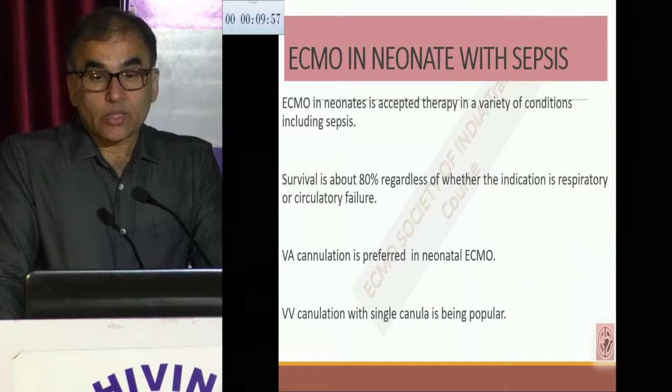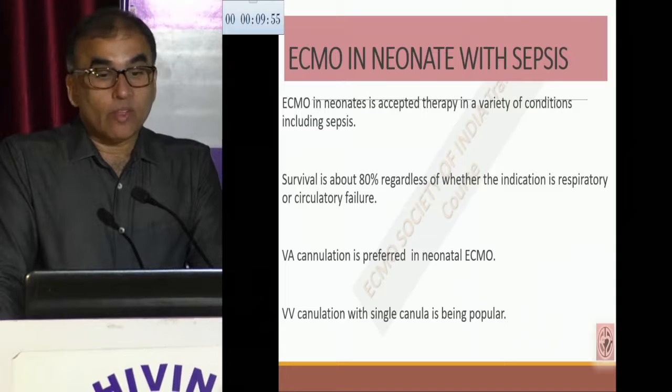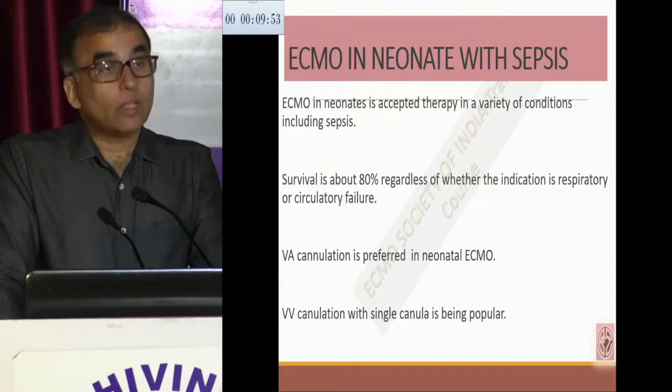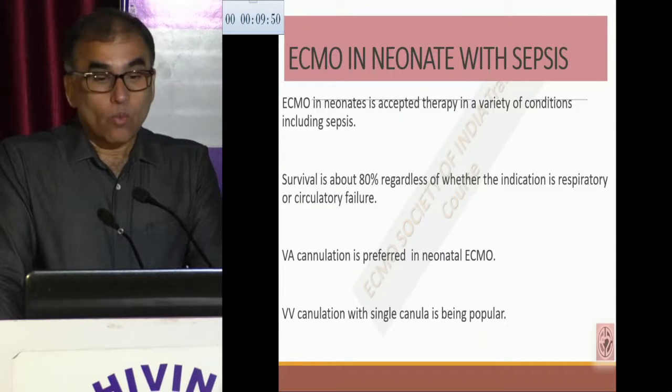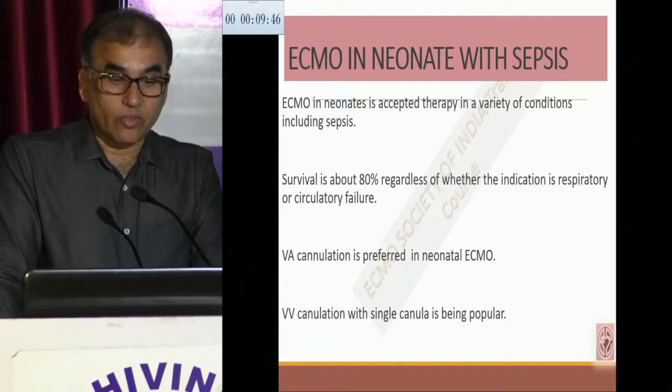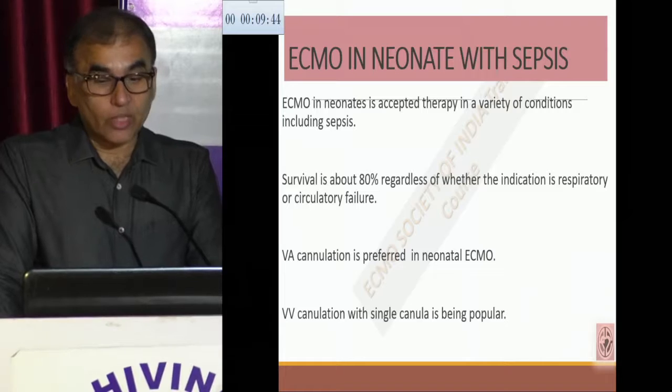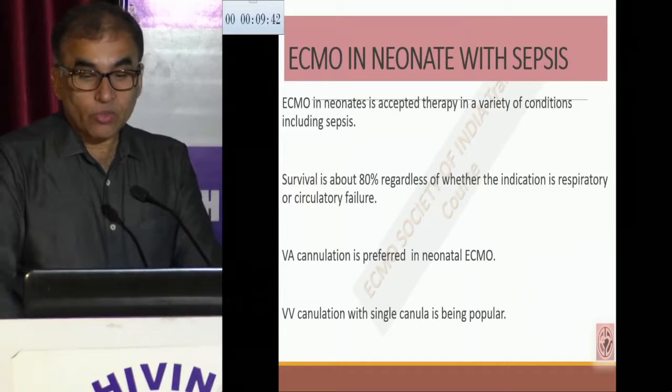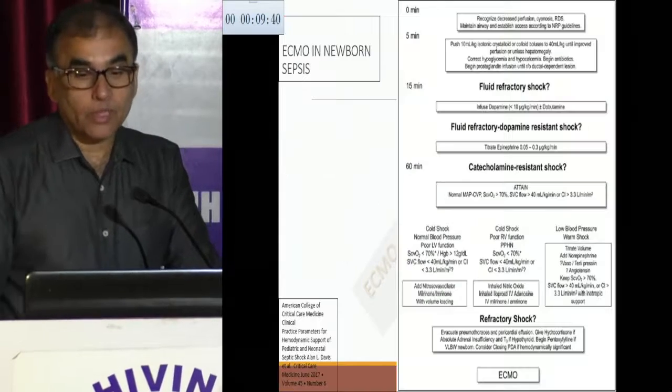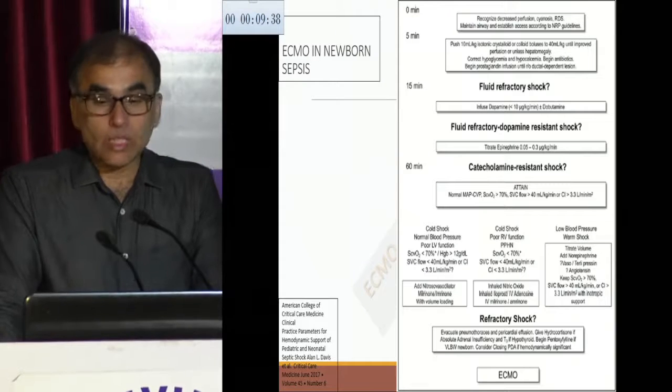In neonates, it is an accepted therapy in a variety of conditions, including sepsis. Survival is as high as 80%, whether the indication is respiratory or circulatory failure. VA cannulation is preferred in the neonatal population, and VV ECMO with a single cannula is becoming popular, but VA is still the preferred one.